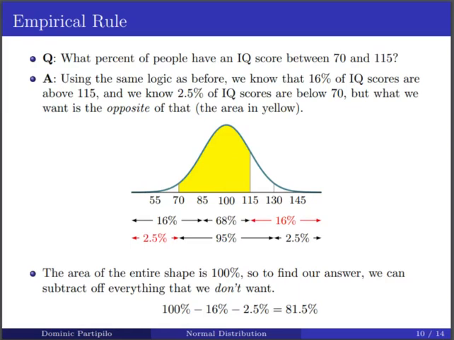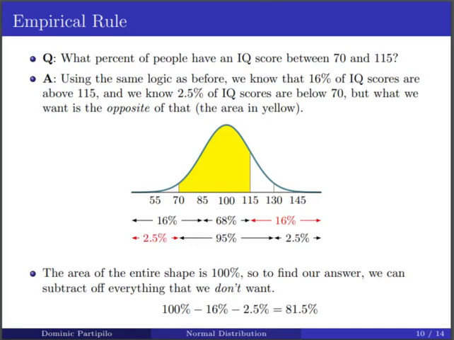And using the same logic as before, we could say, well, if this is 68%, then the rest is going to be 32%. And since the distribution is symmetric, just like before, we could split that 32% up into two 16% intervals right here. And then, just like before, we could take that 95% and say, well, 5% is left over. So there's going to be 2.5% over here and 2.5% over here.